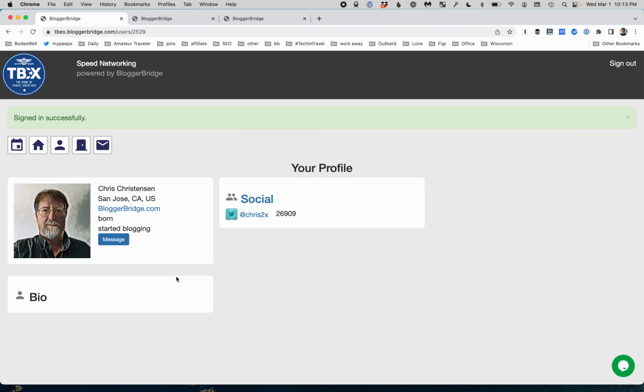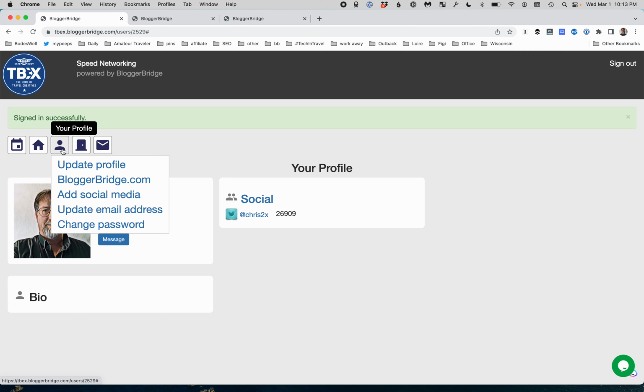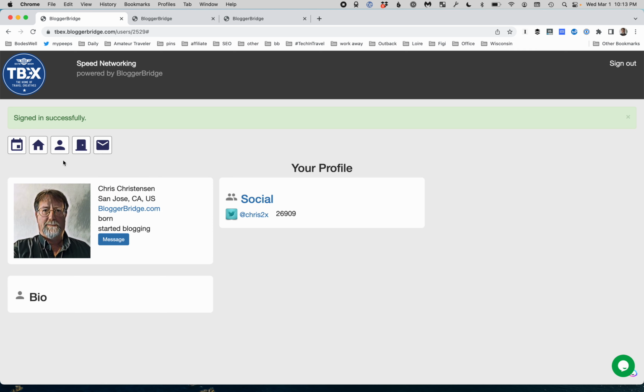Your profile won't have your picture yet. You can add that if you want to. You can also do other updates for your profile using these buttons here. But we're going to focus instead on information here. There should be a calendar icon here, and the name above the calendar icon when you hover over it should be the name of the TBEX you're going to. TBEX Asia is already passed, but I'm going to use that as the data for this so that you don't see a lot of blank screens.